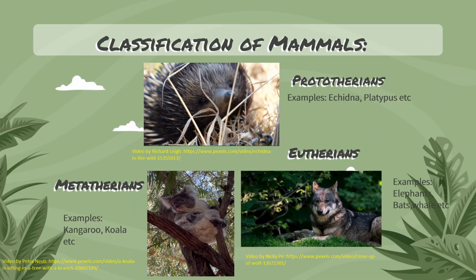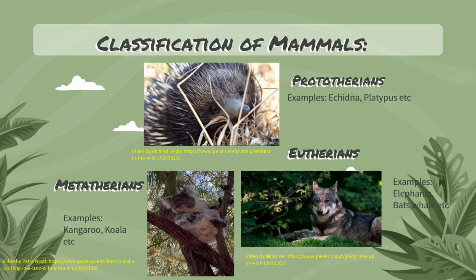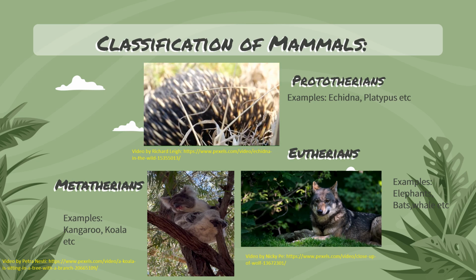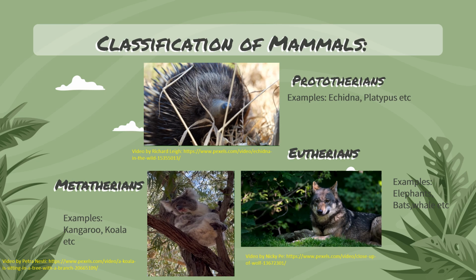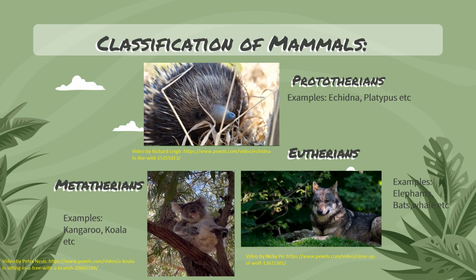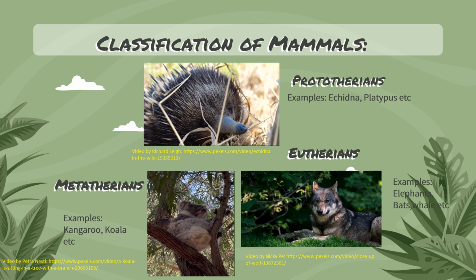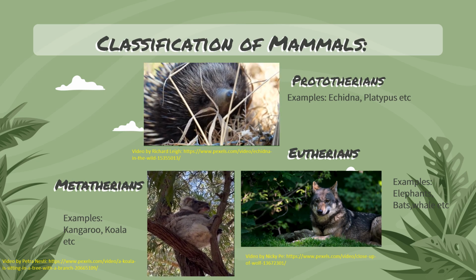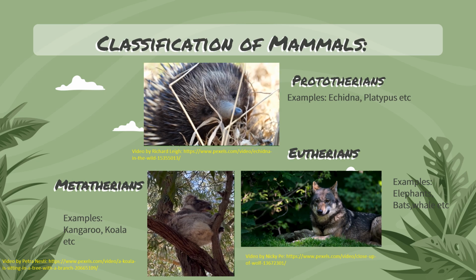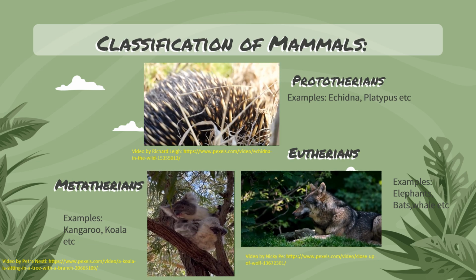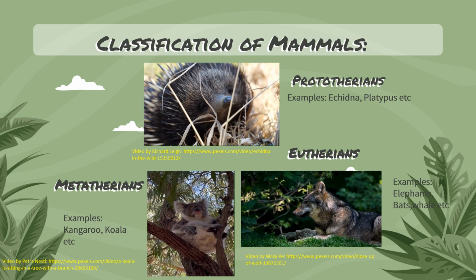Let's discuss the classification of mammals. There are different types of mammals which belong to different subclasses, like Prototherians. Examples of Prototherians are Echidna, Platypus, etc. Then Metatherians, with examples like kangaroo, koala. Eutherians like elephants, bats, whales, etc.